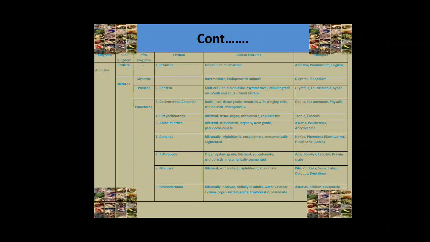In coelenterates, the animals are radially symmetrical, cell to tissue grade, and they have tentacles with stinging cells. They have a special character called metagenesis. What is the meaning of metagenesis? Metagenesis is an alternating form of reproduction that occurs in these animals. That is, polyps produce medusae by asexual reproduction.